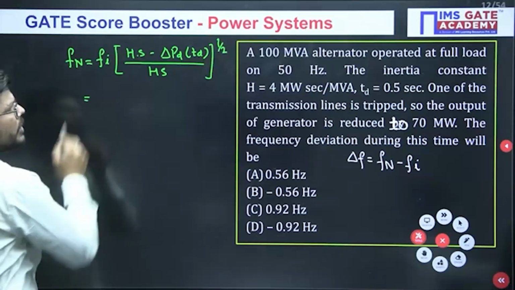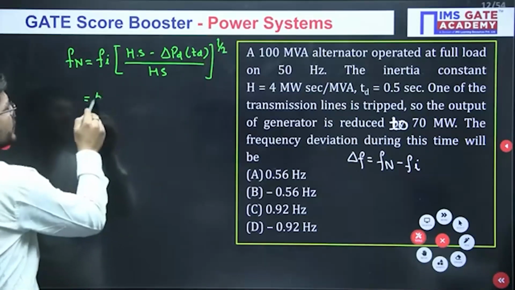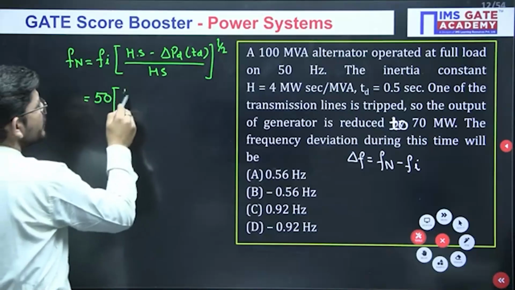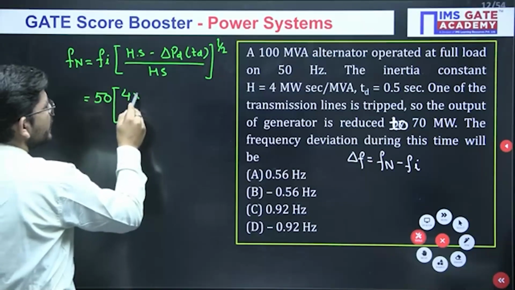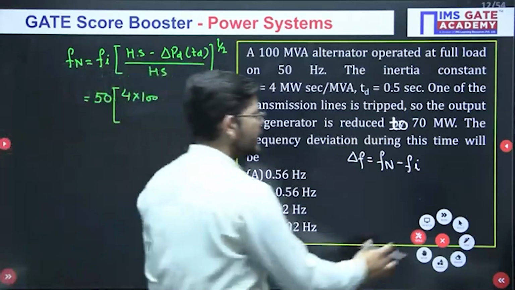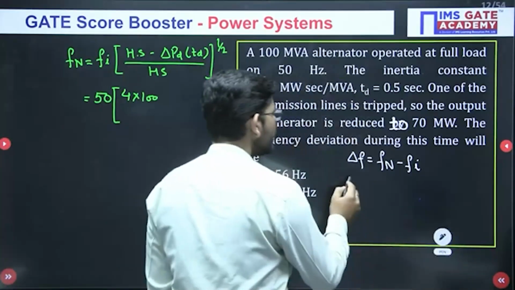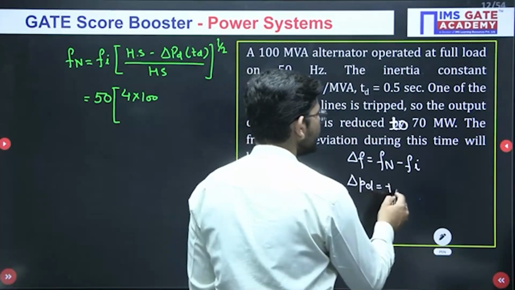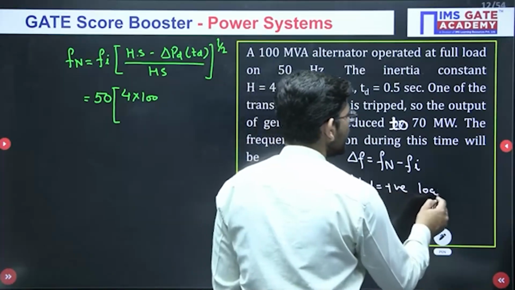Okay. Now what is Fi? Initial frequency. This is 50. Inertia constant H is 4. S is 100. What is del PD? Del PD is the net load demand or load loss. So del PD will be positive if there is a load loss.